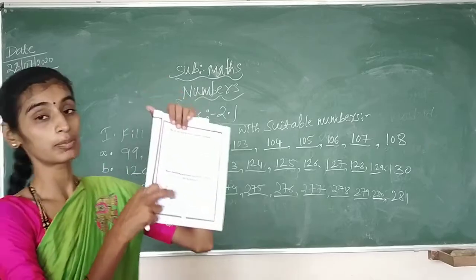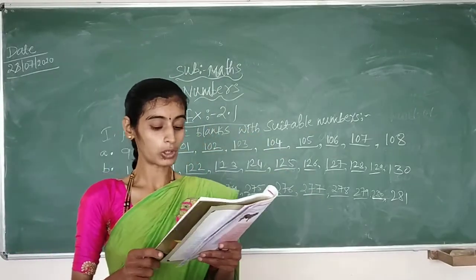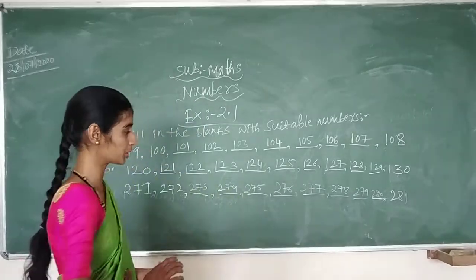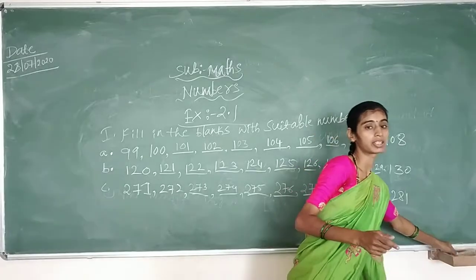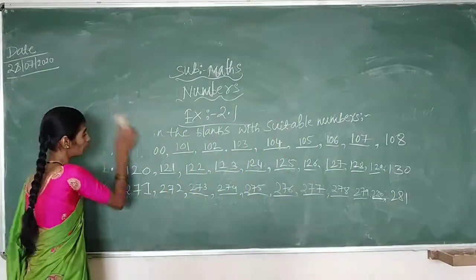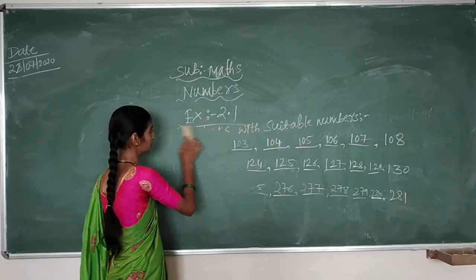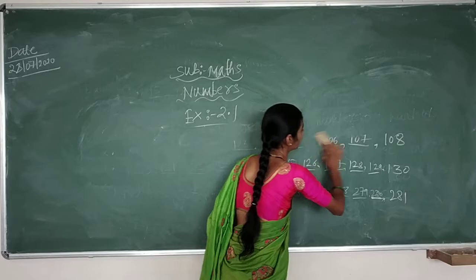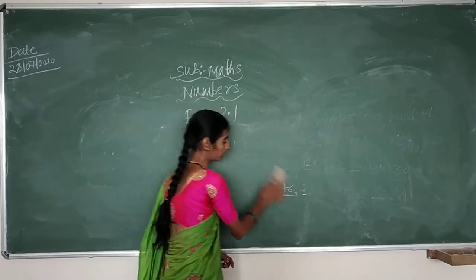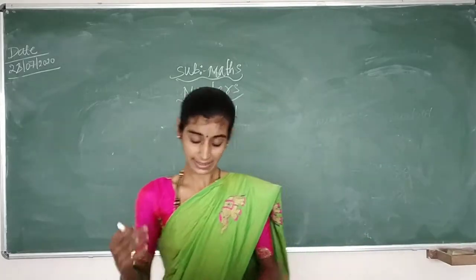So next, second bit we will see. So what is the second bit? Read following numbers and write in words. So same page number, children, page number 33. We will see about the second bit now. So I hope you all understood the first bit. Try to solve the remaining problems, children, on your own. Then only you will get confidence. Okay. So now we will move on to the second bit.